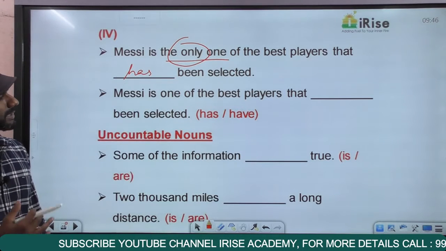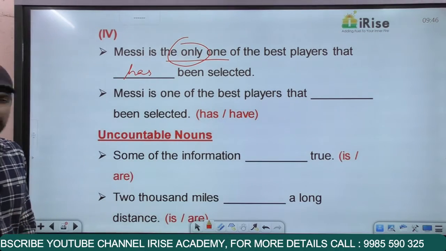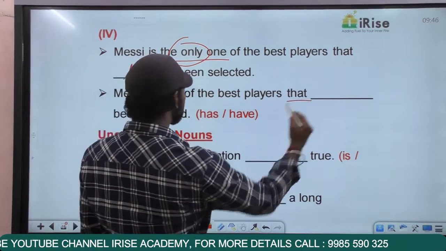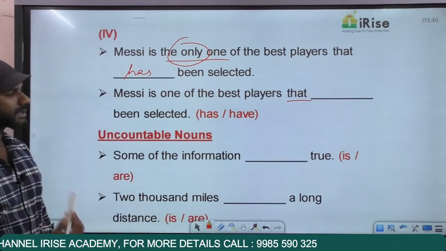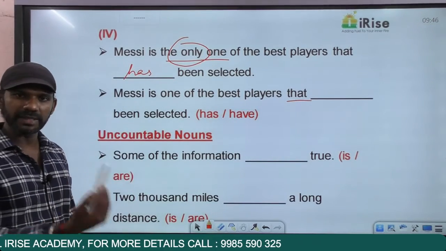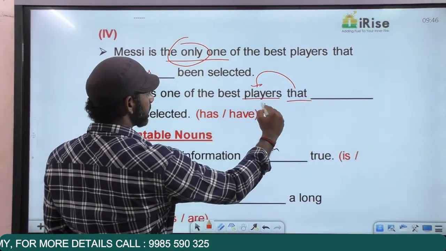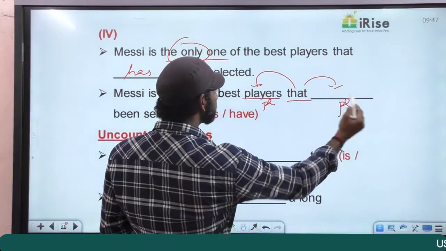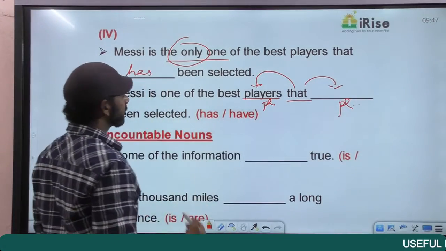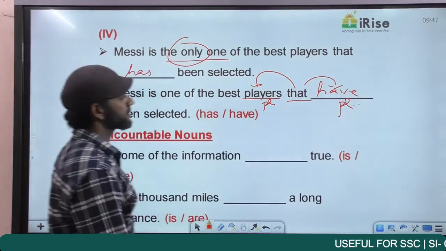Come to the next one. Messi is one of the best players that dash been selected. That is a relative pronoun. So when you focus on the noun that comes immediately before it, the verb that comes immediately after it. The noun that comes immediately before that is players, plural. So the verb that comes immediately after it must also be plural. So Messi is one of the best players that have been selected.